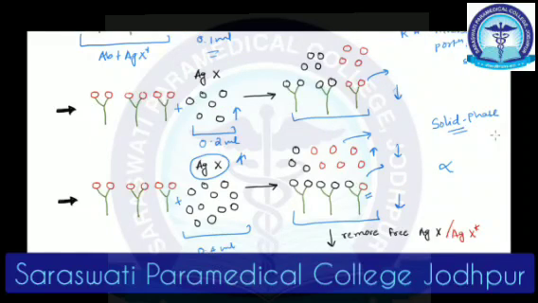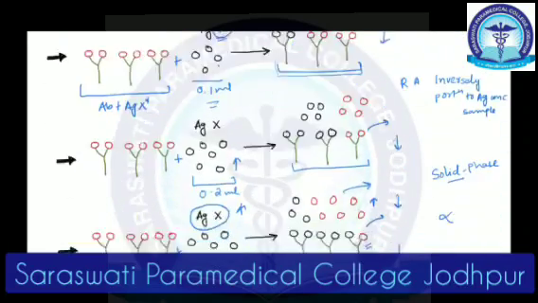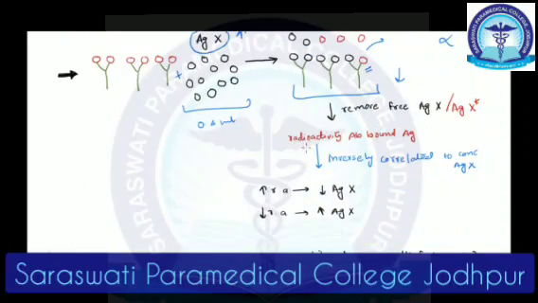Now to make it easy, nowadays we use solid phase RIA. We immobilize the antibodies to the microtiter well walls, and then we add the sample and the labeled antigens, incubate, wash, and take the plate and check the radiation in the gamma counter, say for example. So we check the radioactivity of antibody-bound antigen.